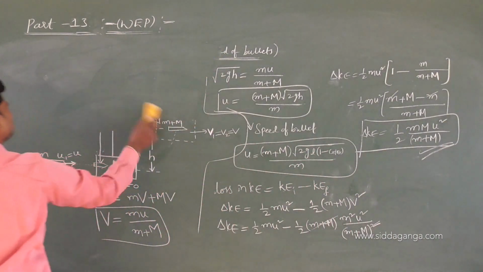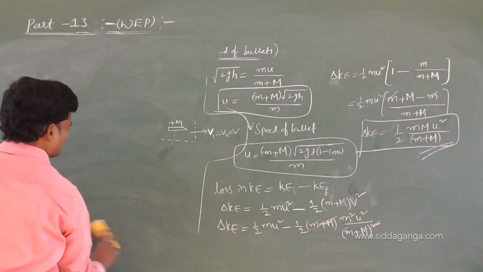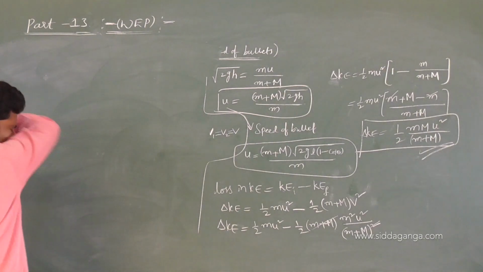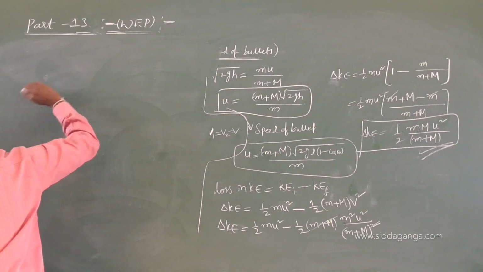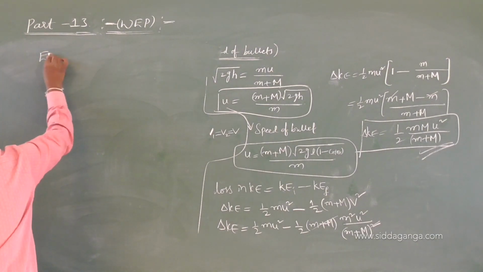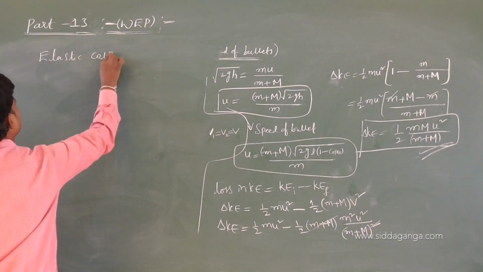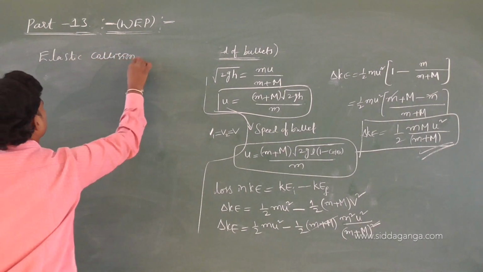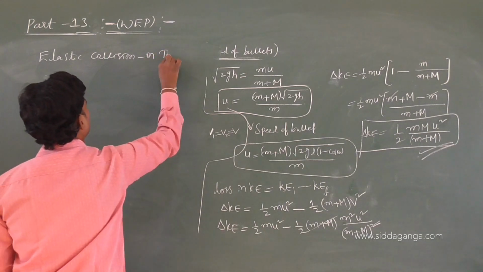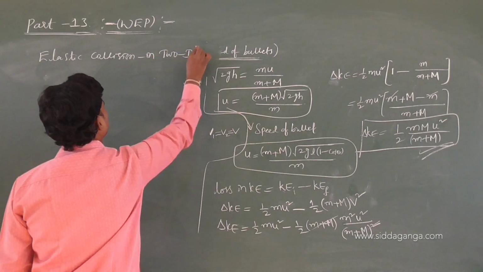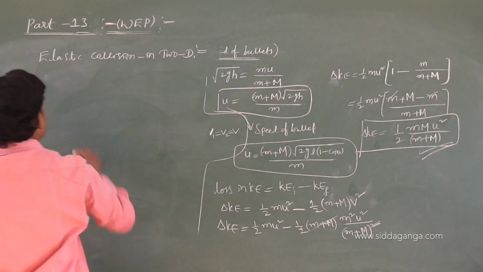So write down the heading: let me start with elastic collision in 2D, elastic collision in 2 dimensions. We can call it oblique collision.